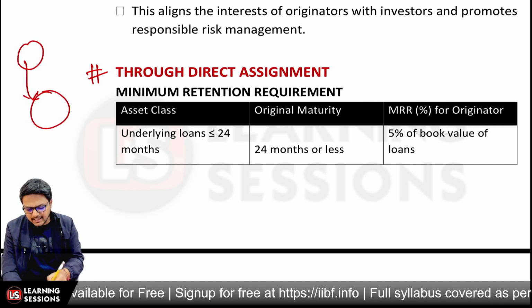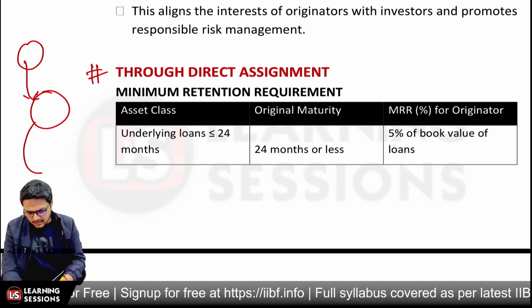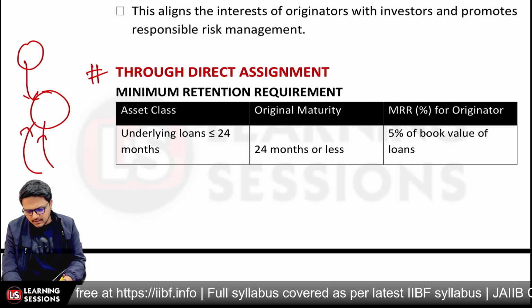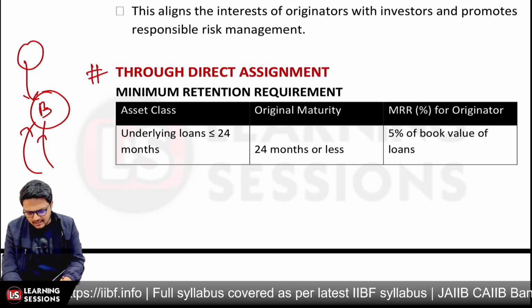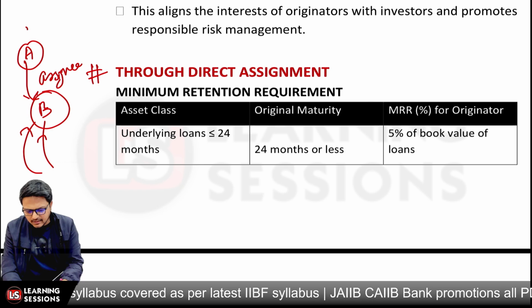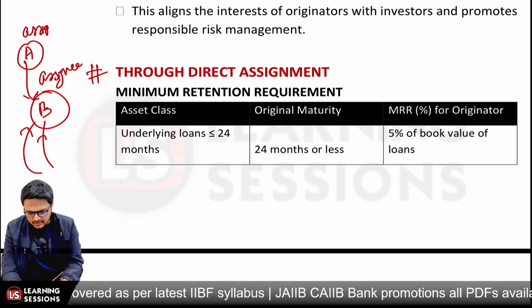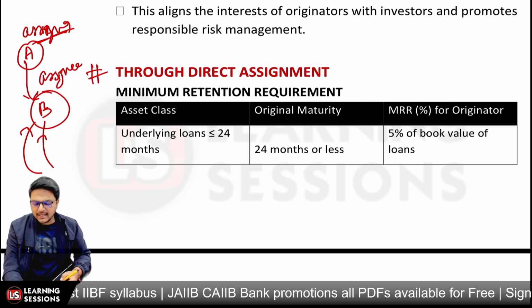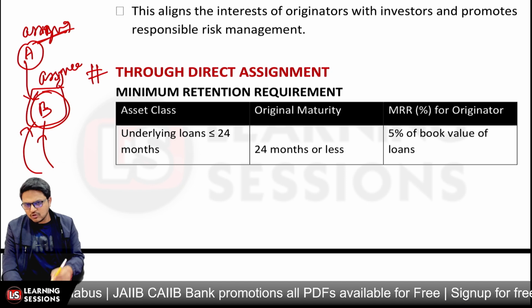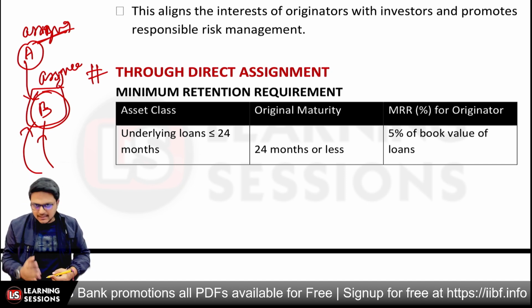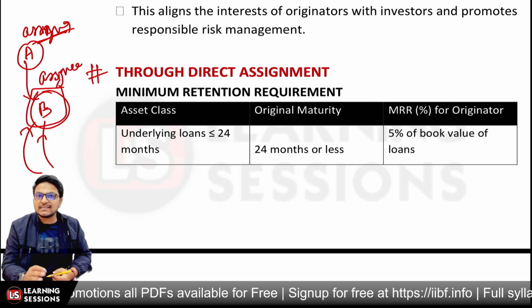Now the risk is assigned. This particular person B, let's say, is the assignee to whom the loan has been assigned, and A is the assignor. Now in this scenario, when the loan is assigned, B is the rightful owner so as to receive the repayments, right? That's the part related to direct assignment.